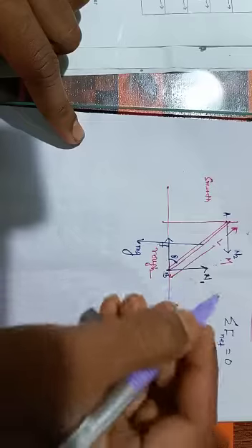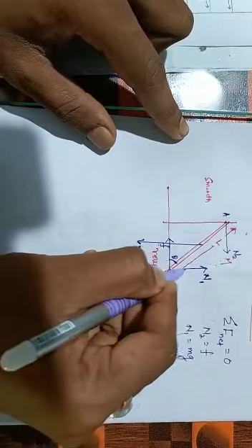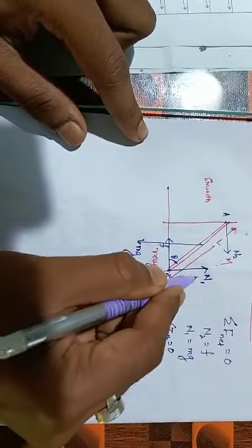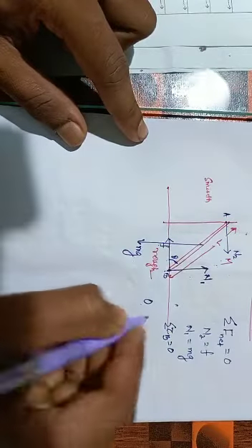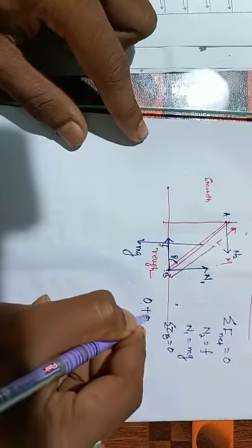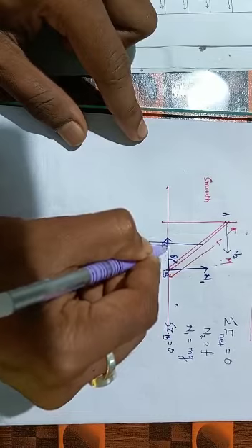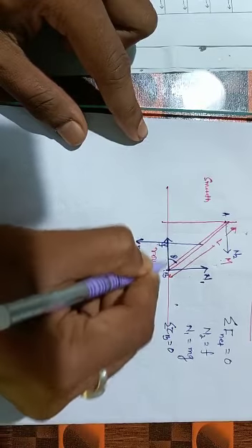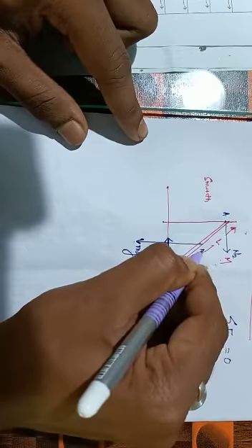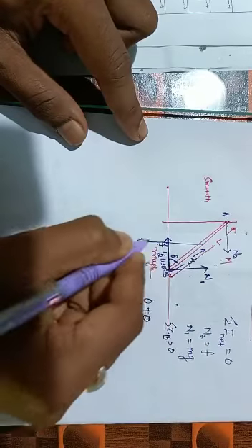If you observe carefully, due to N1 force, the torque about the point B is 0 because the force exactly passes through the same point. There is no R cross F, no R is there, that's why it is 0. Due to N1 it is 0. Due to friction, because friction also acts from the same point, that's why it is 0. Due to mg, this is mg and this is my vertical distance, it means your R must be perpendicular to F or F must be perpendicular to R. If this is L by 2, this one is L by 2 cos theta, and this is anti-clockwise.